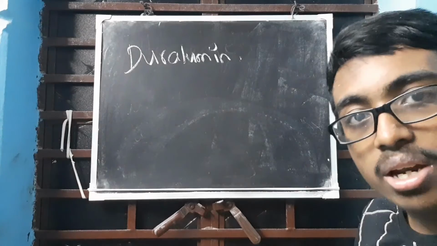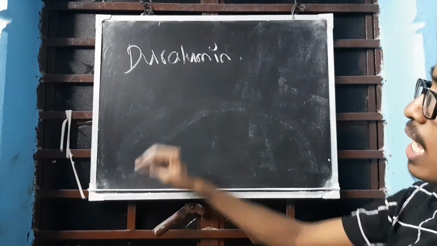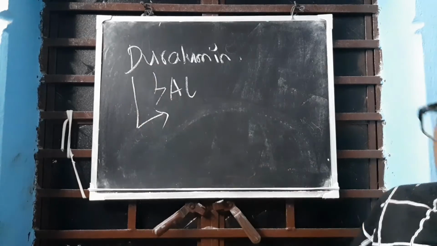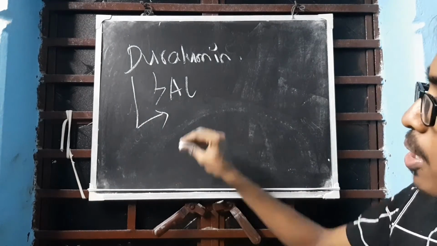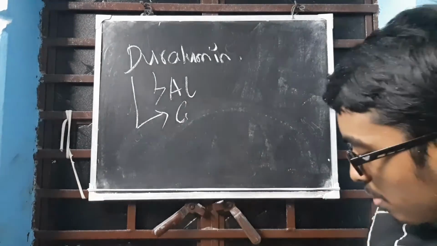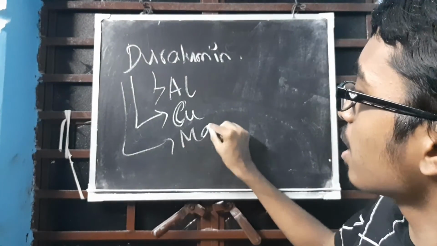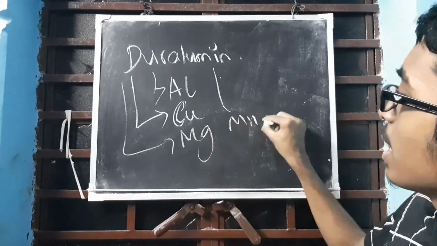Duralumin has the components aluminium, copper, magnesium, and manganese.